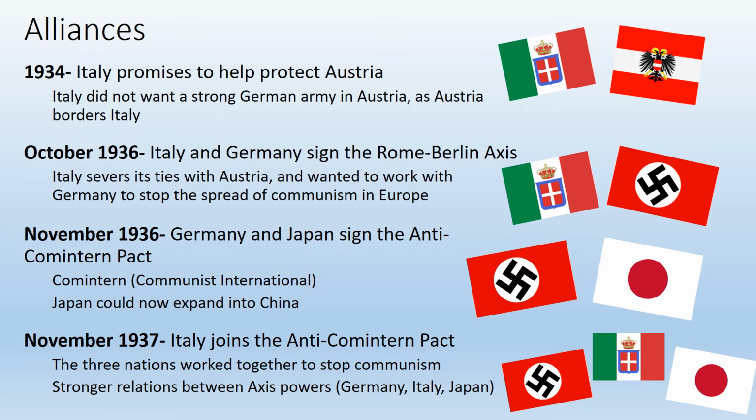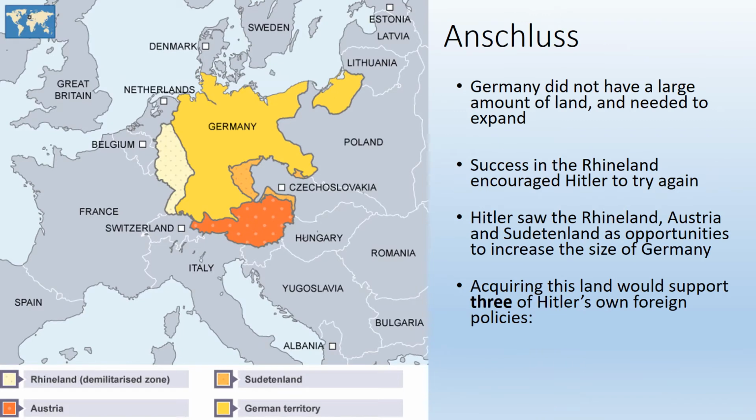Now, one year later, in November of 1937, Italy is going to come to the party, and they're going to join the Anti-Comintern Pact along with Japan and the Nazis. This is going to create a really strong bond between these three countries. They all have something in common where they don't want communism to spread any further, and they all have similar political ideas in terms of how they're going to expand their own countries. The Nazis are going to expand into Europe, Italy is going to expand into Africa, and Japan is going to expand into China and Manchuria. And they can kind of share their experiences and any tricks that they use to gaining more land in a very quick amount of time.